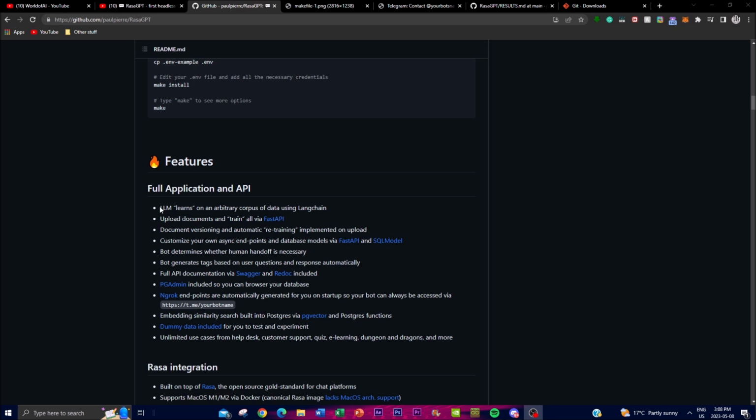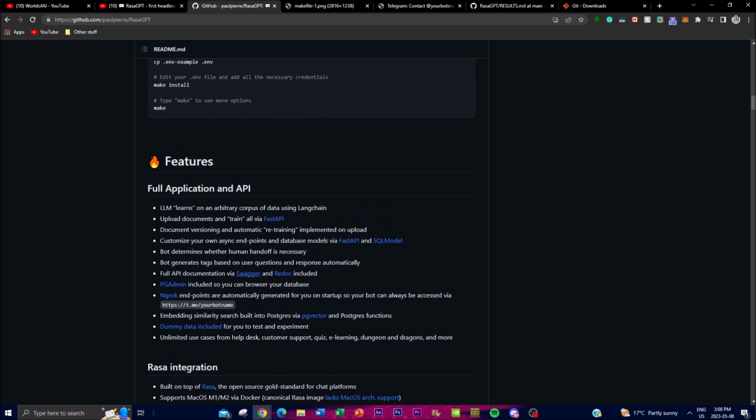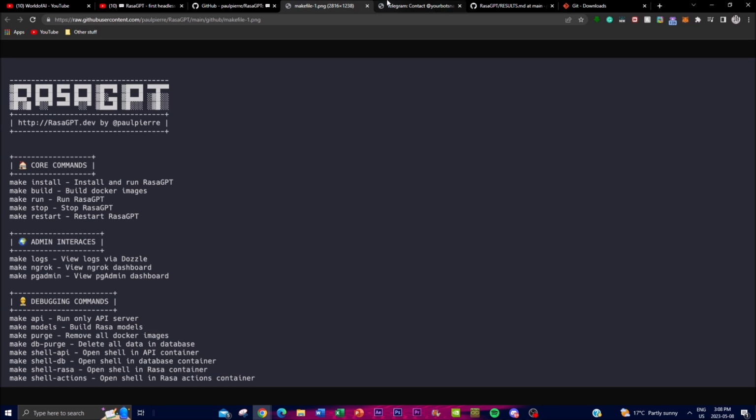And these are some of the main features I wanted to highlight. There are obviously different things that you should read into, as they have a different paper that demonstrates some of these things. So I'll leave that also in the description below. This is a way that you can get a better understanding of how you can integrate this basic chatbot deployment system. Now, these are some of the commands that you can also look into.